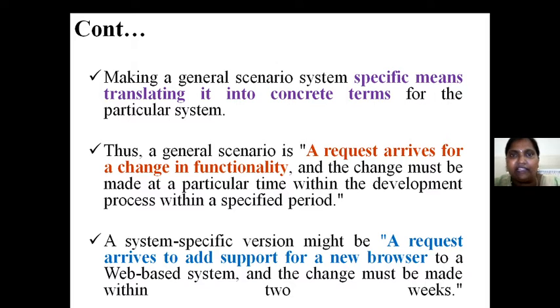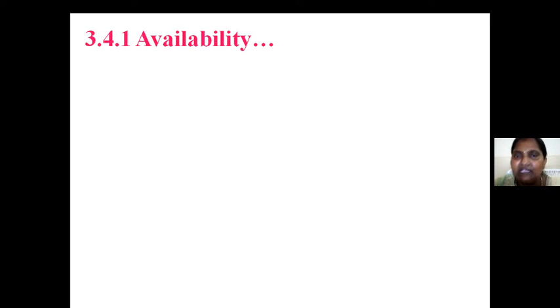So for any architecture, to prove or to measure the quality attributes' performance, we have to use these system-specific scenarios only, particularly for problems. As we learn about the different types of quality attributes, the major one is availability. The user wants to maintain his data throughout the clock, 24/7, without any intervention in his request.